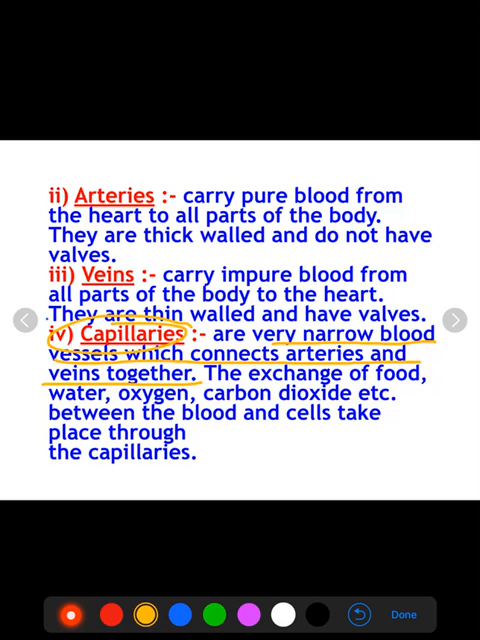They are very thin and they are going to reunite into veins. So they are known as the connecting medium, or you can say connecting link, between the arteries and veins. The exchange of food, water, oxygen and carbon dioxide takes place between the blood and the cells through these capillaries, because they are made up of a single cell. So exchange of material occurs through the capillaries. Arteries are going to divide into the capillaries and then capillaries are going to reunite into the veins.